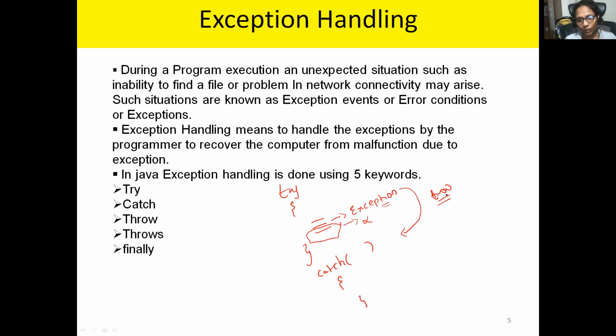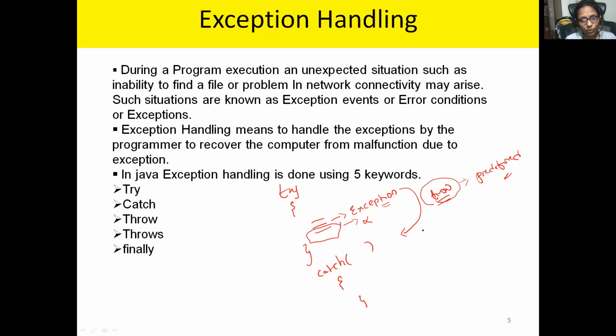Of course, we are not writing this throw statement specifically, because automatically it will throw. Internally, they have code that will throw that exception using the throw keyword. This is possible only for predefined exceptions. If it is a predefined exception, automatically it will be thrown to the catch flow.